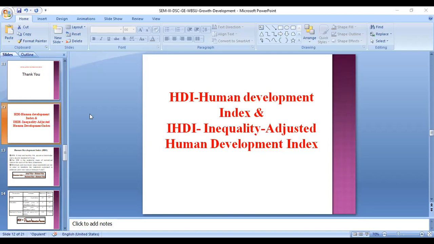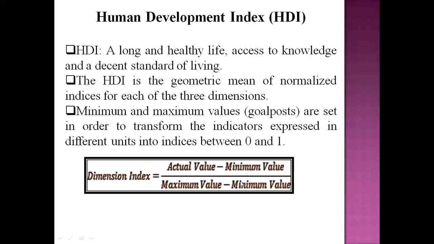Minimum and maximum values, that is, are called goalposts, are set in order to transform the indicators expressed in different units into indexes between 0 and 1.